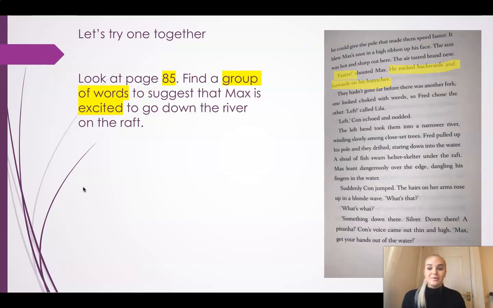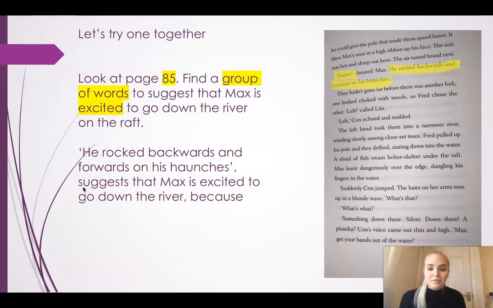And I'm just going to simply write the quote, which is what I've done. I've put my quote in quotation marks by saying he rocked backwards and forwards on his haunches. Now I've just copied the exact wording there, nothing's different. And then I'm just stating what I know, and I'm just using the words from the question here. So I've used the words, he rocked backwards and forwards on his haunches, suggests that Max is excited to go down the river. Now that is the exact same wording here. Find a group of words to suggest that Max is excited to go down the river on the raft.